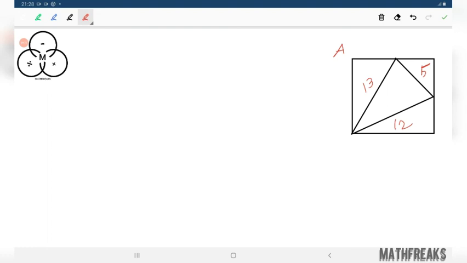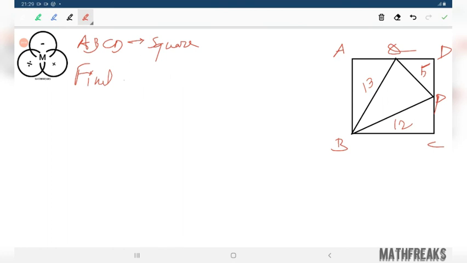Suppose this be a square A, B, C, D. These are some points, say P and Q. This is P. We need to find the area of the square.